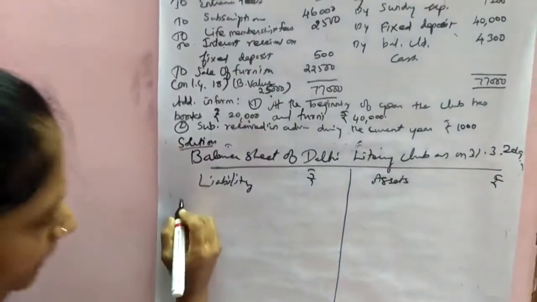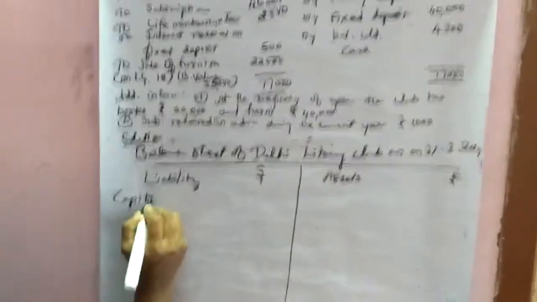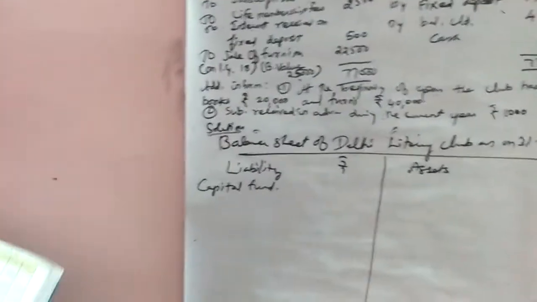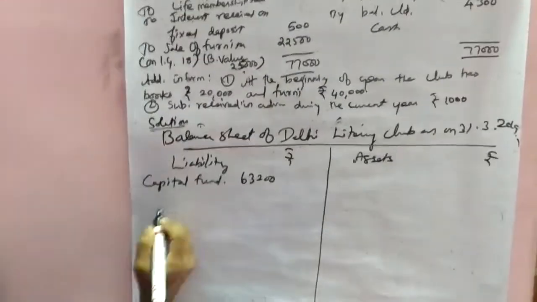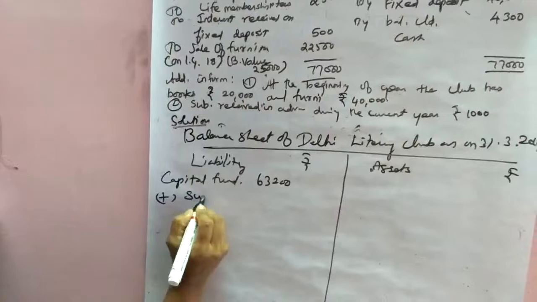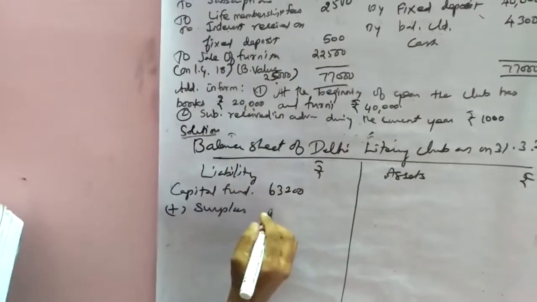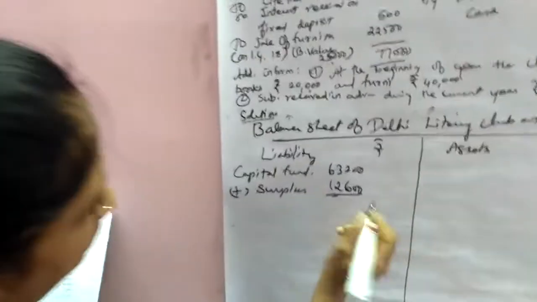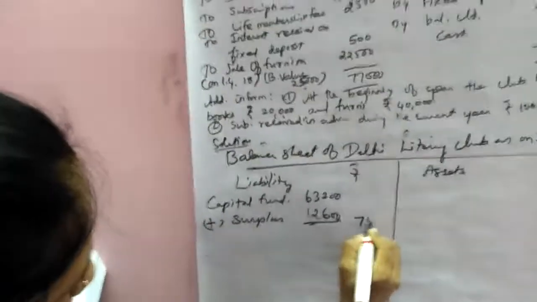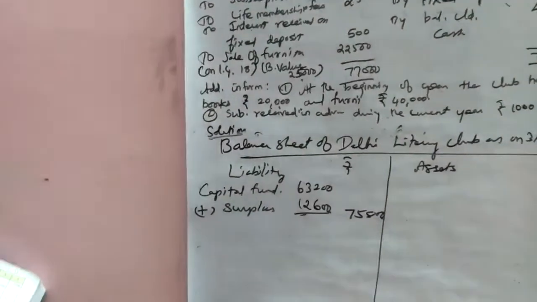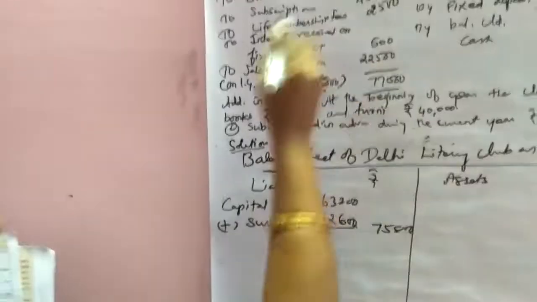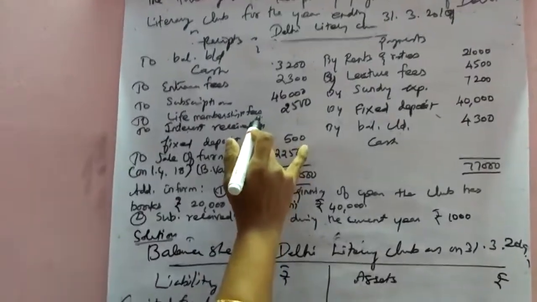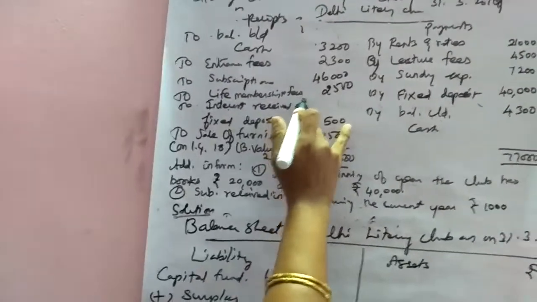The first item, capital fund: we already found capital fund, that is 63,200. Then add surplus, which we also found out, 12,600. Now in the outer column, 75,800. Then see what items are left in the information. Life membership fees, I already told you, is a capital receipt. It should be taken to the liability side.